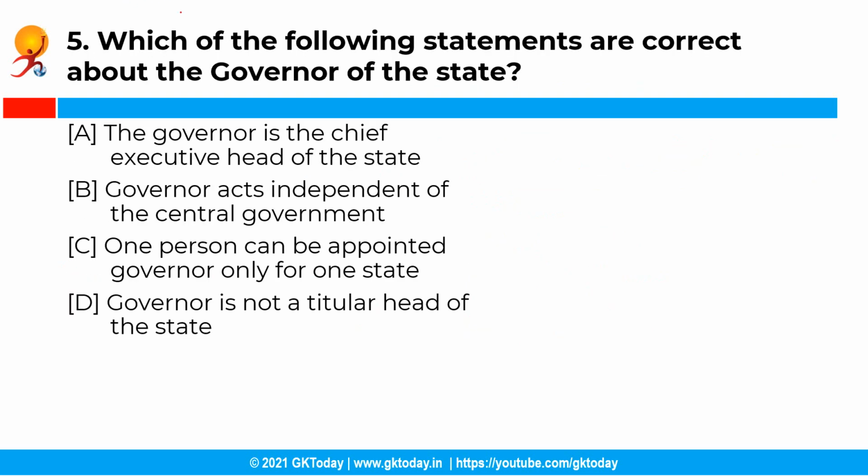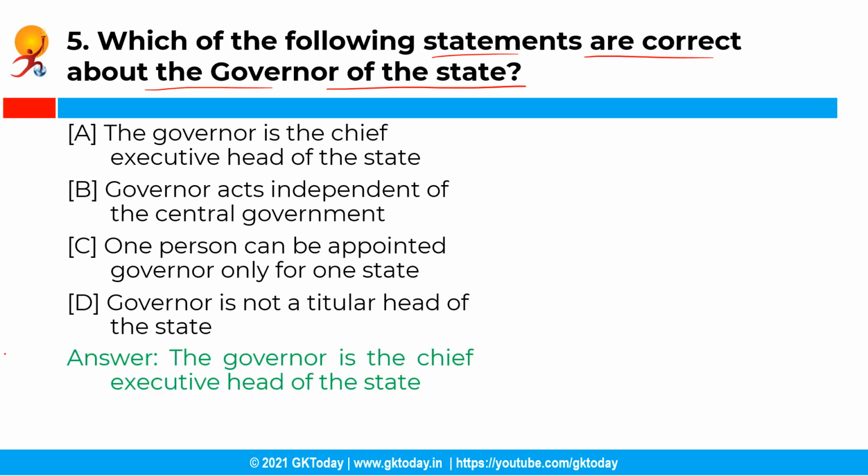Now moving ahead with the next question. So the next question is, which of the following statements are correct about the governor of the state? Now you have the following options and the correct answer is option A, that is the governor is the chief executive of the state. The governor is the chief executive head of the state and also a nominal or titular executive head. He or she acts as an agent of the central government and same person can be appointed as a governor for 2 or more states when required.